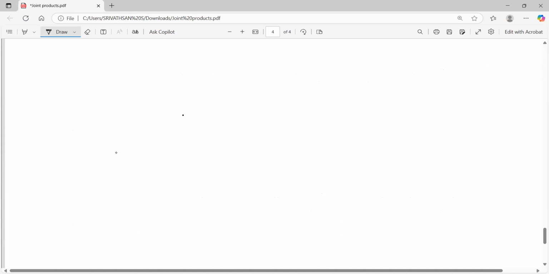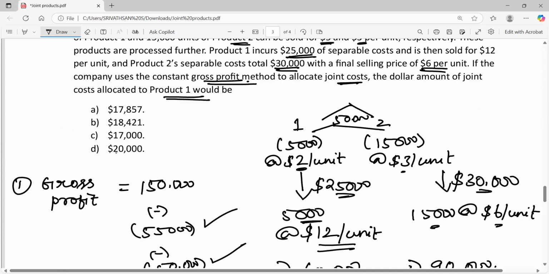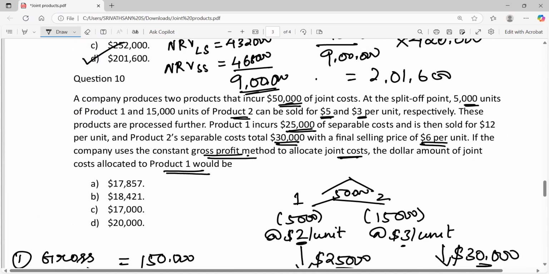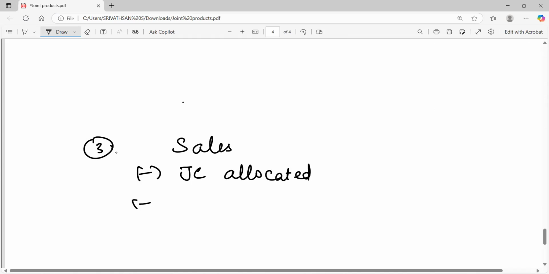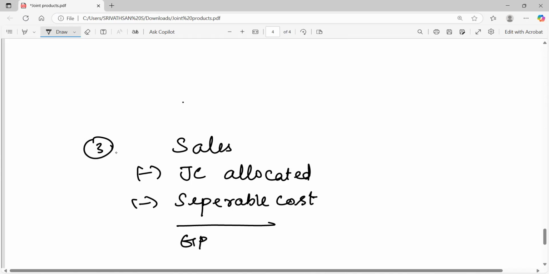We have to calculate the amount of joint cost allocated for product 1, right? So the requirement of the question is calculate the dollar amount of joint cost allocated to product 1. So how to calculate it? That is the third step. Listen. Third step, sales minus joint costs allocated minus separable costs. This will give us the gross profit.